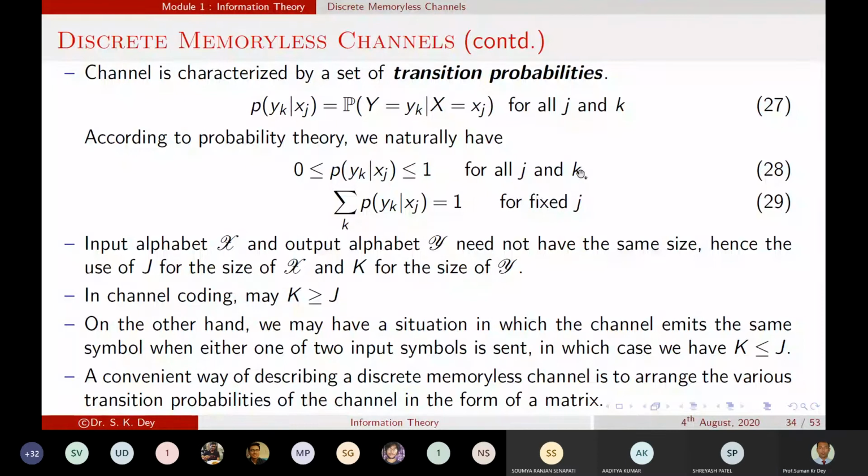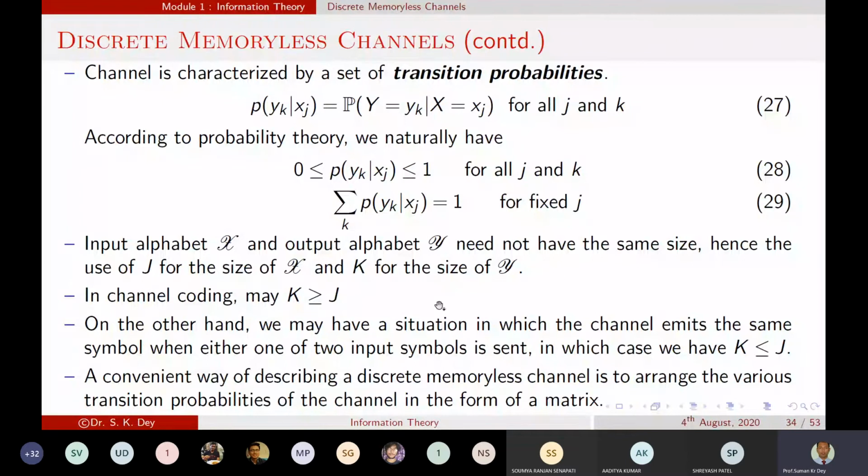In channel coding, normally K is greater than J. These are not strict rules; in some situations K may be less than or equal to J.